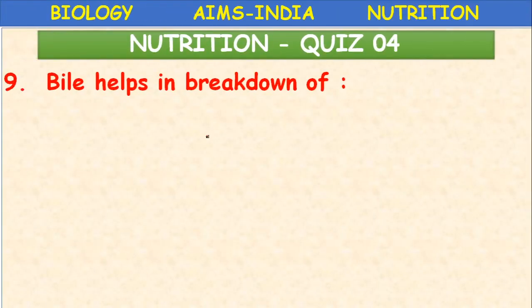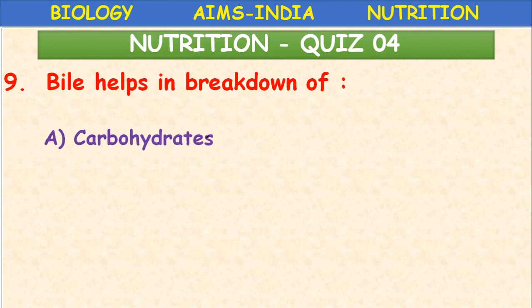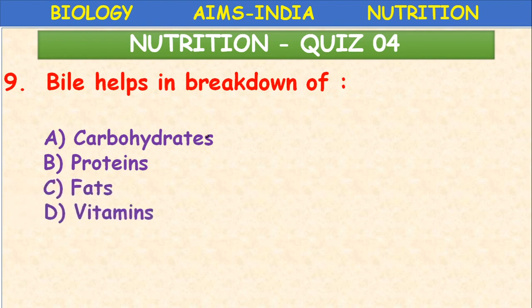Next, bile helps in breakdown of carbohydrates, proteins, fats, vitamins. As we know that bile juice does not contain any digestive enzymes, but it is involved in the process of digestion. The bile salts. Okay, what is that process? Emulsification. Emulsification of which substrate? So it is very important, children.